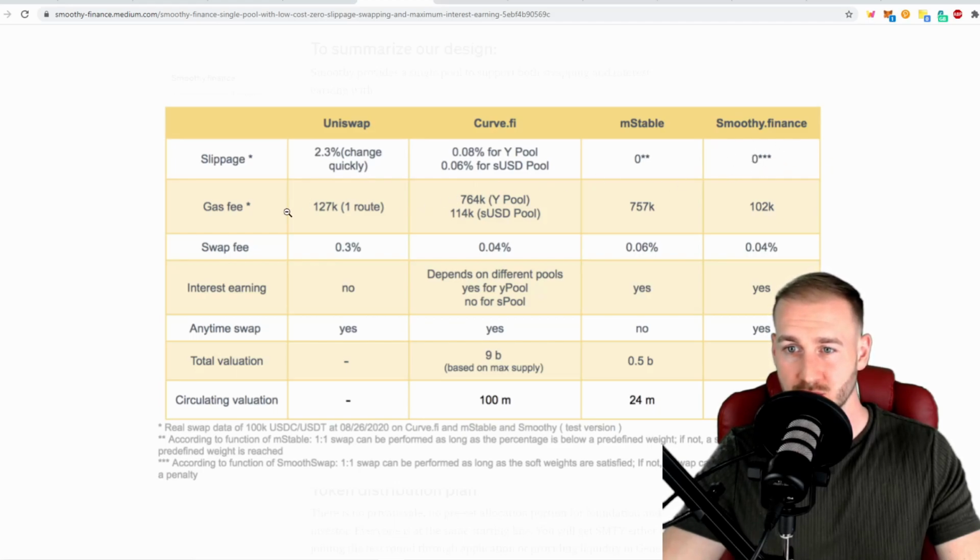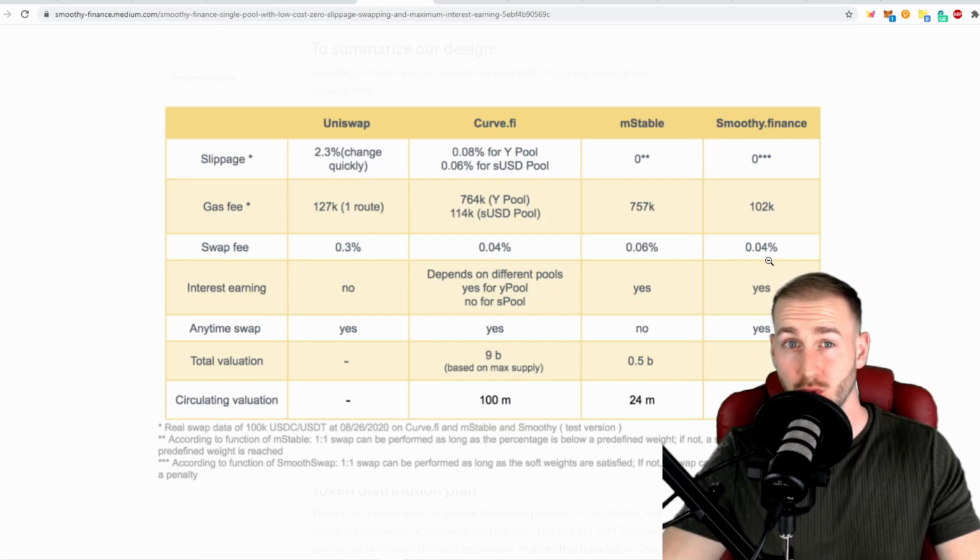The gas fees as well, they've come up with a unique bonding curve, which allows for even more efficiency for gas fees, and it has the lowest gas fees against any of the competitors in the industry as well. And the swap fees are comparable to Curve.finance with 0.04% only. So pegging to the best in the business here with those low fees.